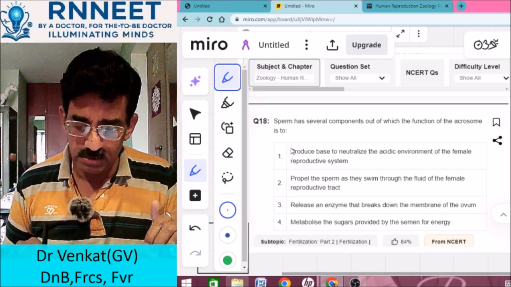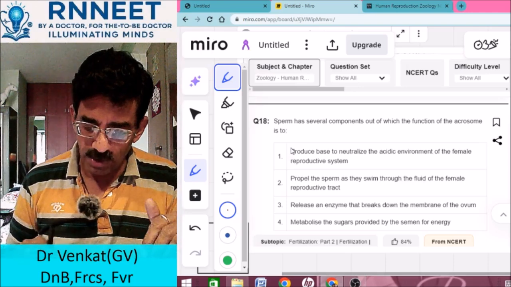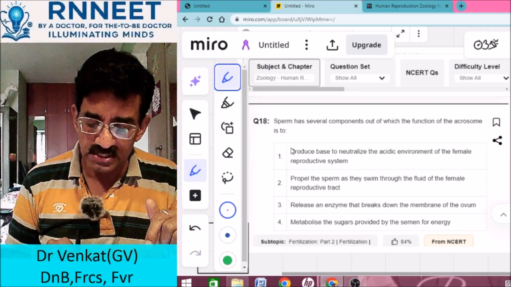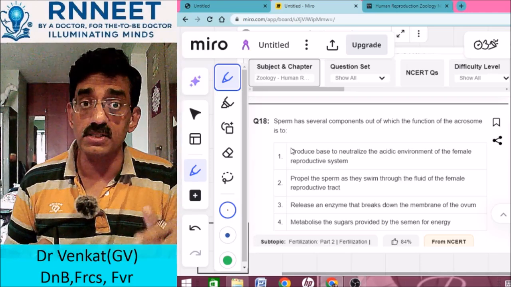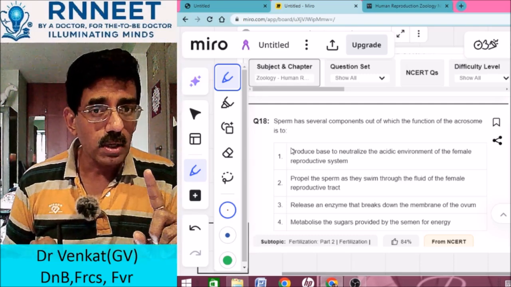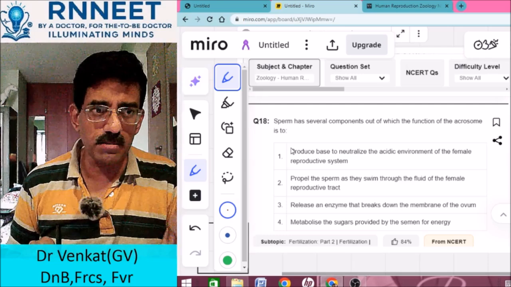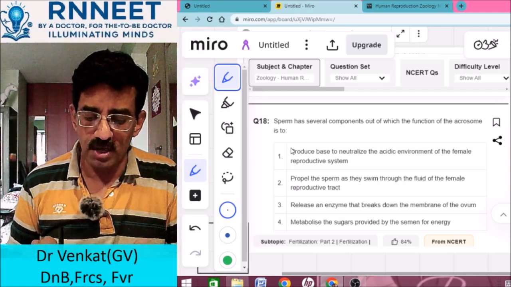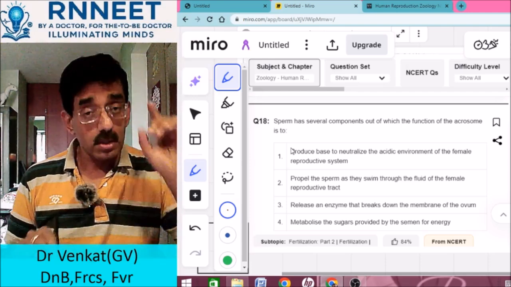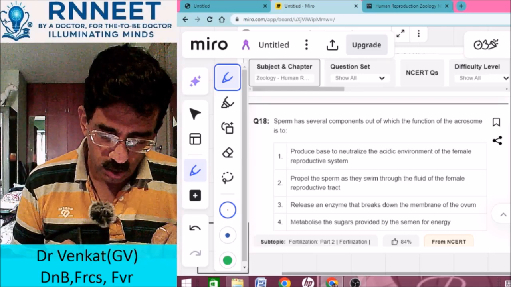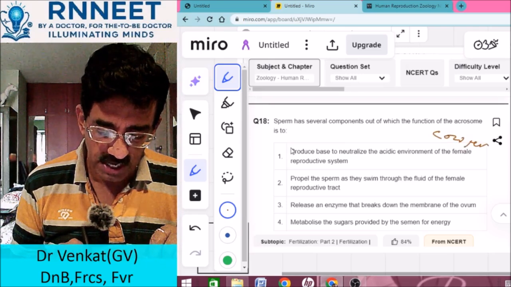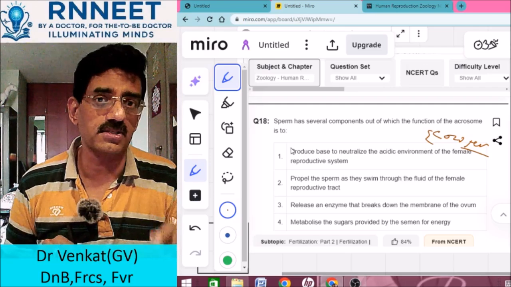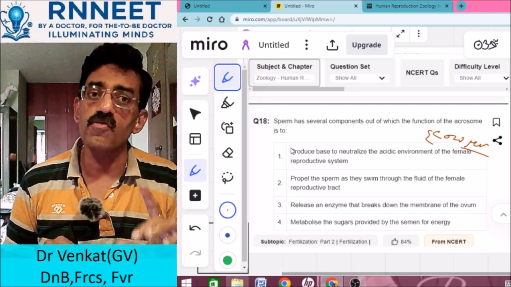It is not that it helps to propel the sperm through the fluid, that is basically by the tail. Producing a base to neutralize the acidic environment of the female reproductive system is by the prostatic secretions. The semen itself consists of an alkaline medium, and that helps to counter the acidic environment of the female reproductive system. The Cowper's glands and the Bartholin's glands are the accessory glands. The Cowper's gland also secretes an alkaline secretion, and also mucin for lubrication.